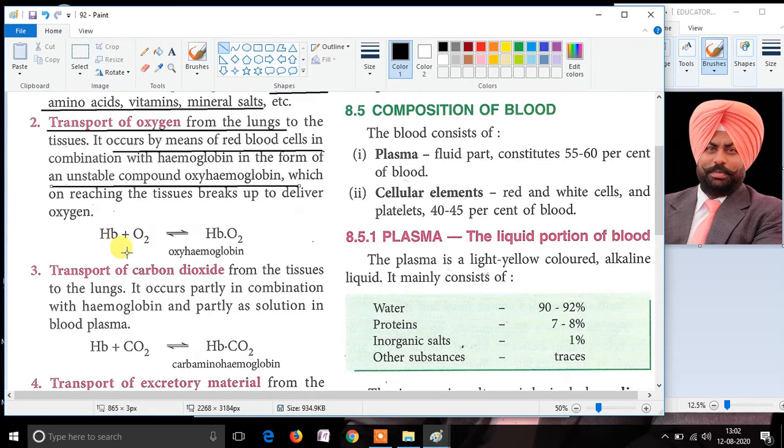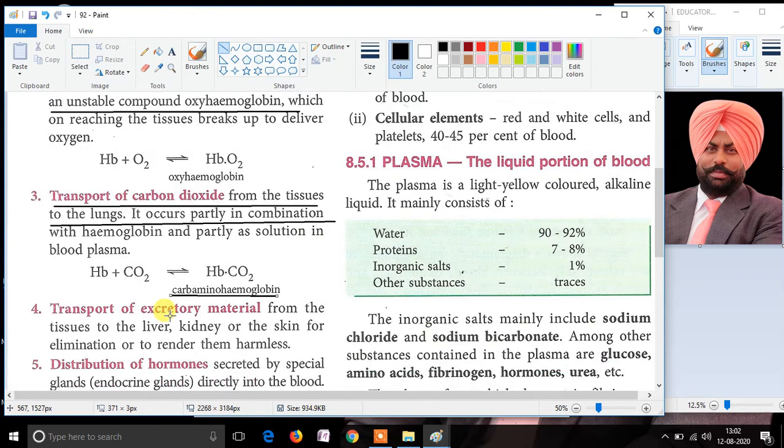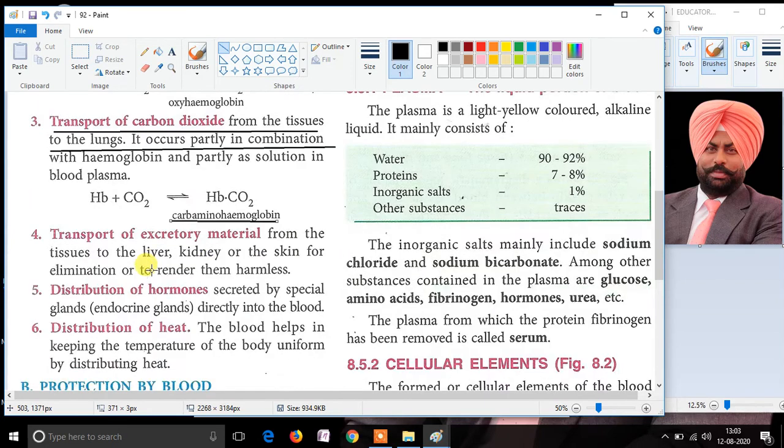eliminates oxygen and attaches carbon dioxide to it. And this carbon dioxide attached to the hemoglobin is called carbaminohemoglobin. This carbaminohemoglobin carries the carbon dioxide and moves on further to the lungs so that this carbon dioxide can be eliminated from the body. Moving on further, blood helps in the transportation of the excretory material.